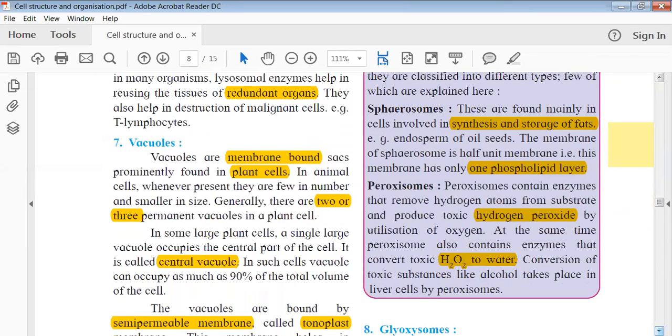Then another type of microbody is called peroxisomes. So what are peroxisomes? They contain enzymes that remove hydrogen from the substrate and produce toxic hydrogen peroxide.